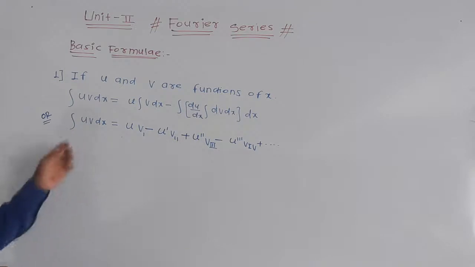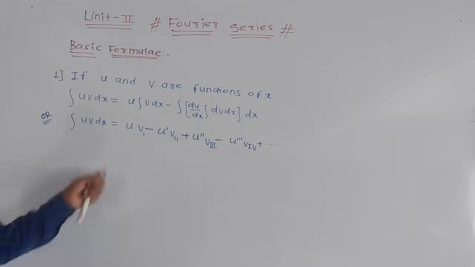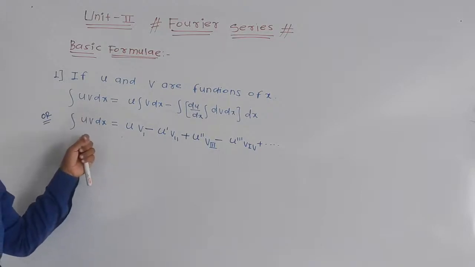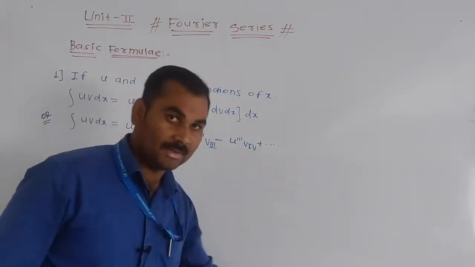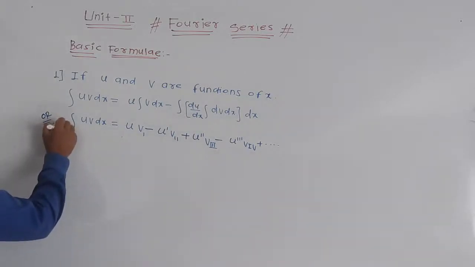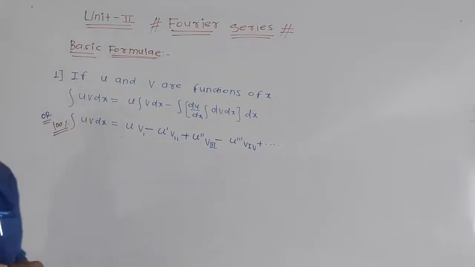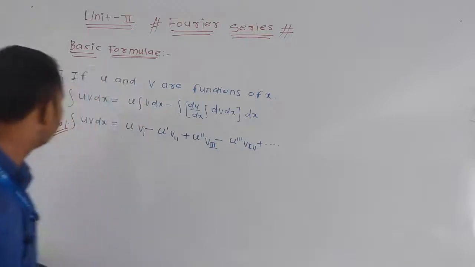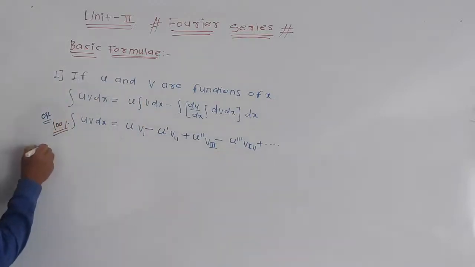Okay, and this formula of uv into dx is very, very important. In this topic we will use this formula. Here we will use this formula many times. This formula is 100% important in your Fourier series. The next is formula number second,